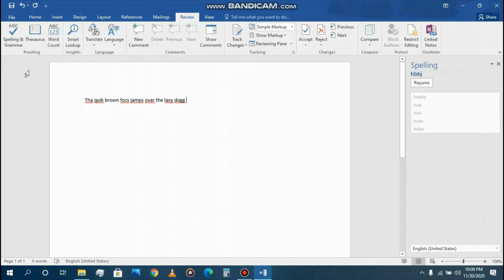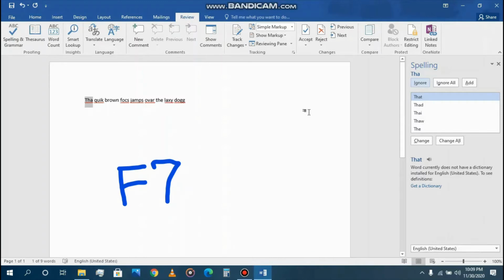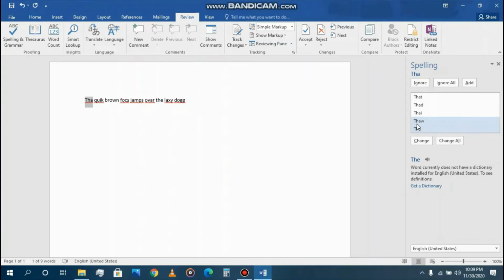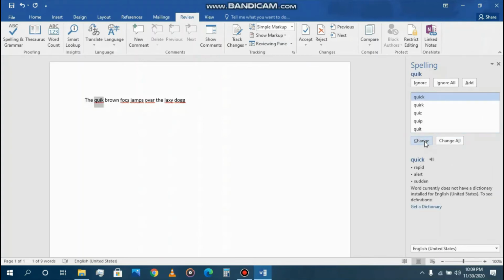Then go to Review tab and click on Spelling and Grammar. The shortcut key of grammar is F7. And then choose your correct word and click on Change. Again, choose your correct word and click on Change.